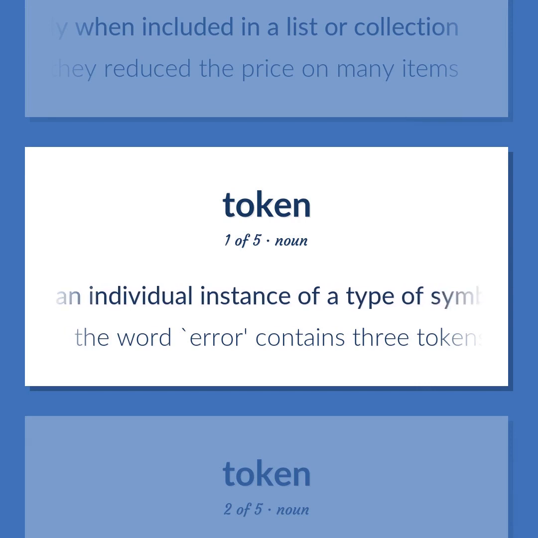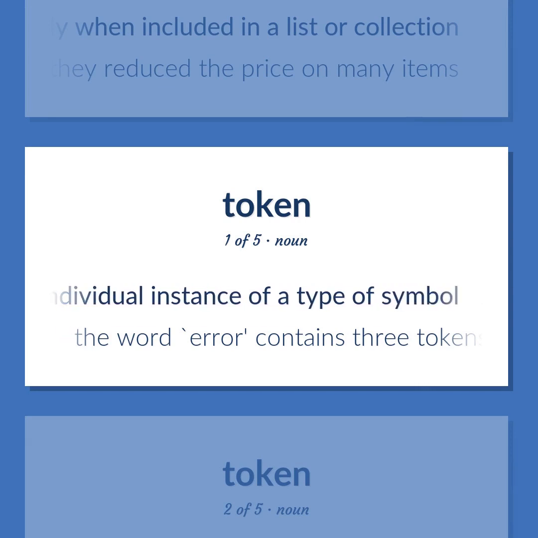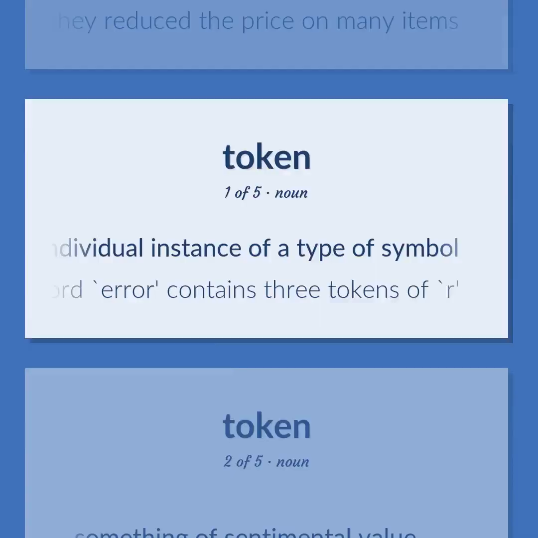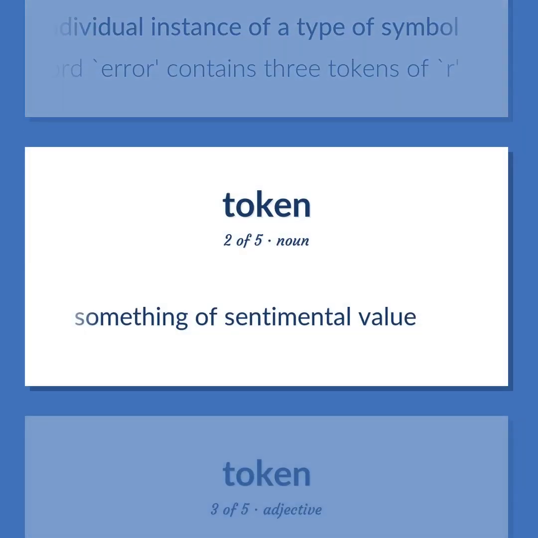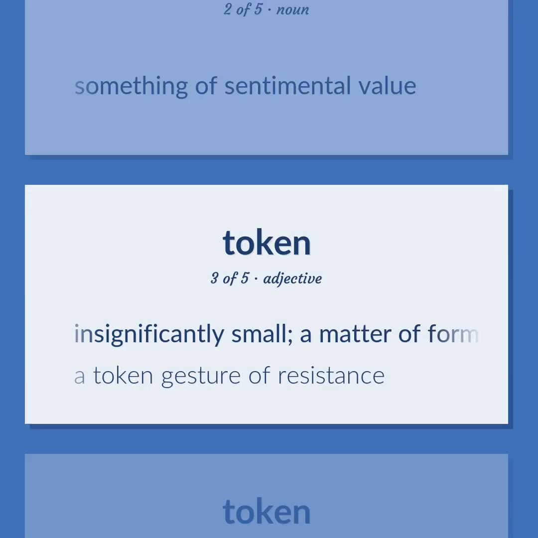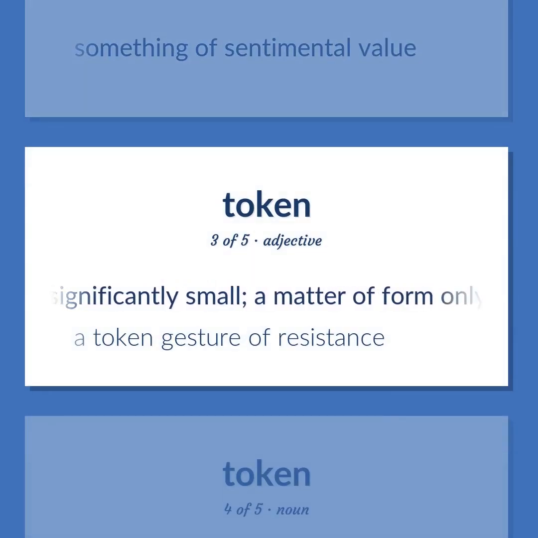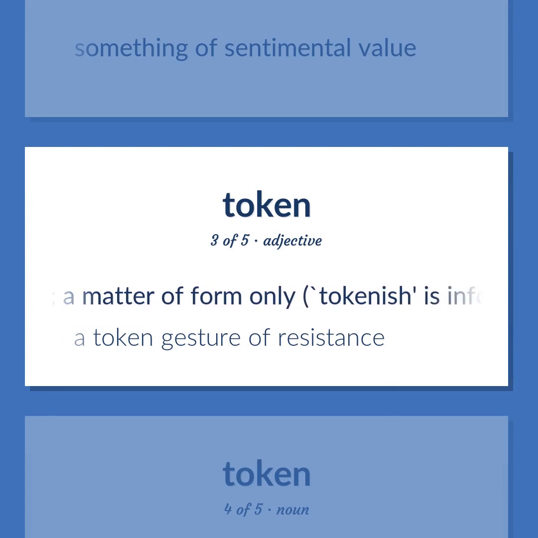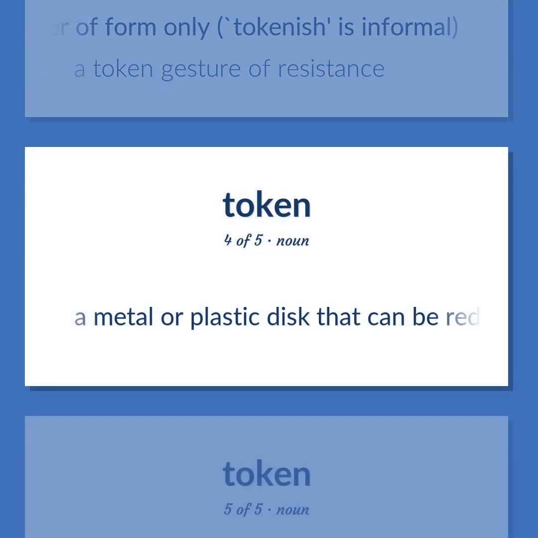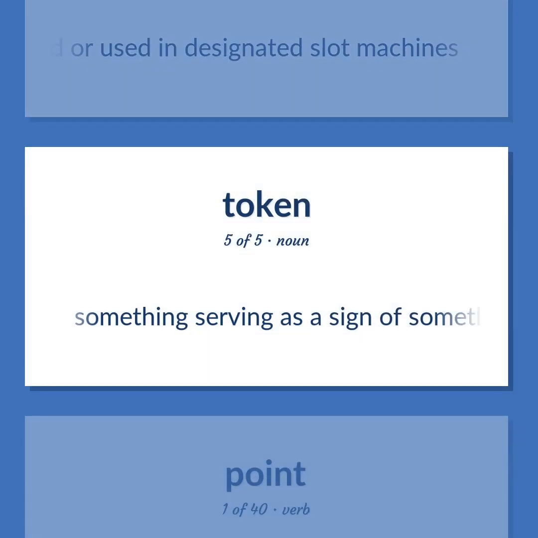An individual instance of a type of symbol. The word error contains 3 tokens of R. Something of sentimental value. Insignificantly small. A matter of form only. Tokenish is informal. A token gesture of resistance. A metal or plastic disc that can be redeemed or used in designated slot machines. Something serving as a sign of something else.